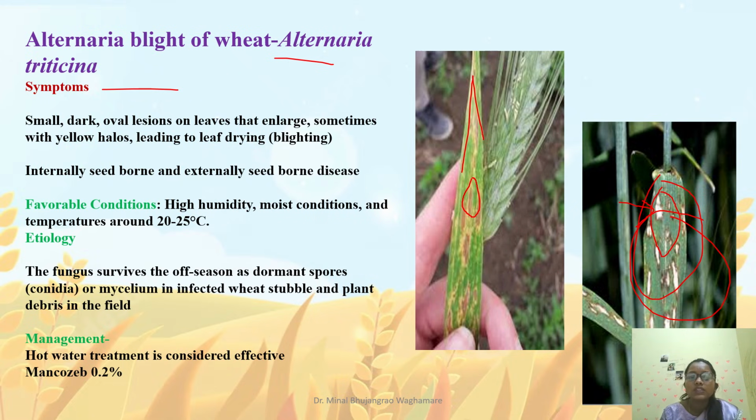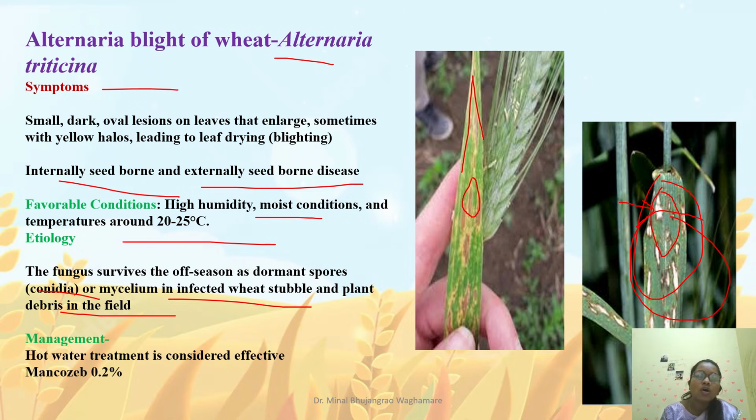This disease is internally seed-borne. It means the pathogen is present inside the embryo, as well as being externally seed-borne. It requires favorable conditions, that is high humidity and moist condition, and a temperature around 20 to 25 degrees Celsius. The fungus survives off-season in the conidia form, and also the mycelium is present inside the infected wheat stubbles and plant debris in the field.